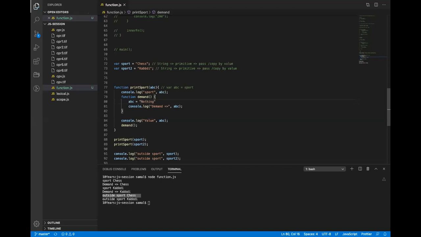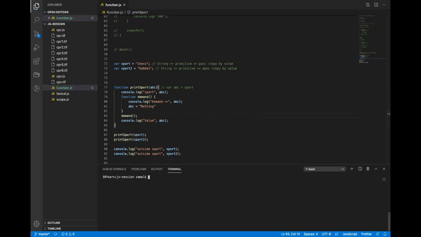All right. And if I print the value, now tell me the value. Let me add only one. Now tell me the value. What will be the value at line number 84?